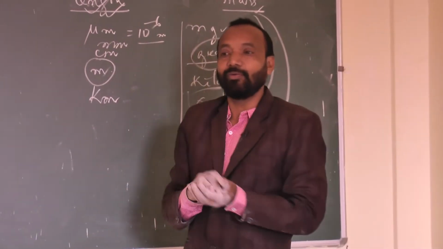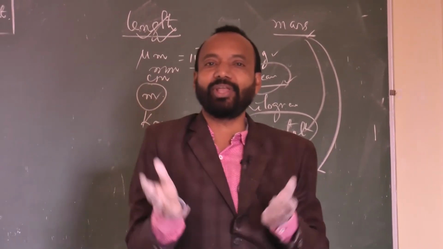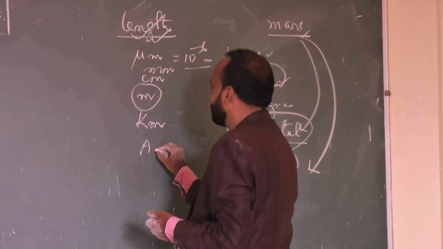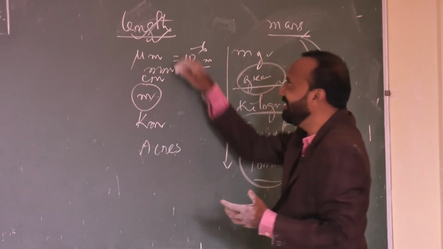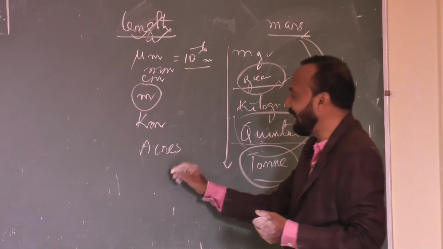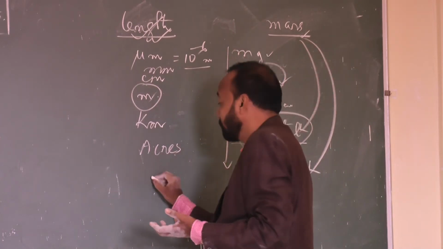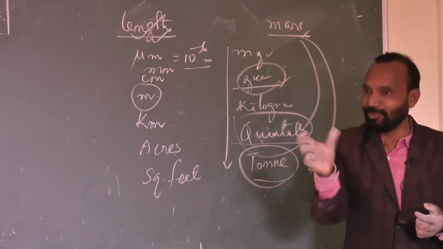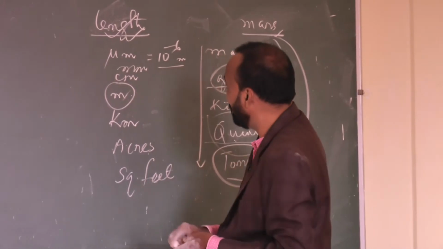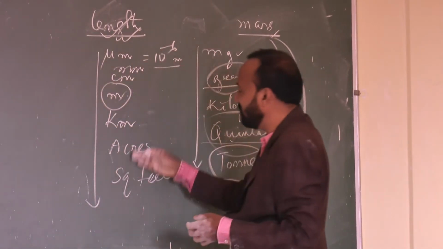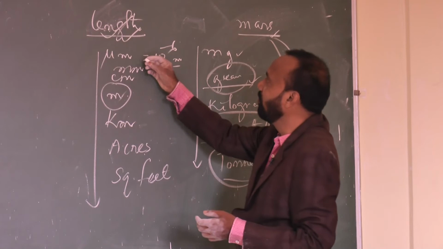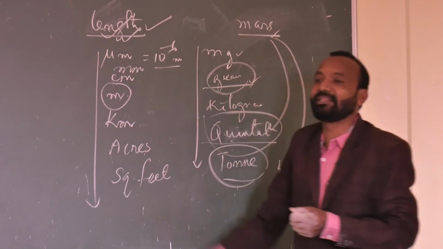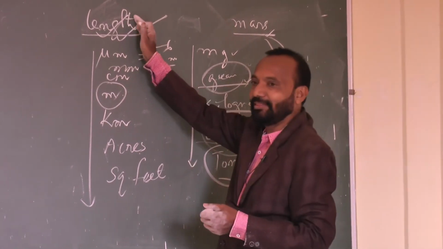Suppose I want to purchase some land. Suppose I am staying in Bhubaneswar for a long time, so I want to purchase land. So, acres. An acre is also a standard used to measure area. Acre, square feet. These lands are available in square feet: this much square foot, this much amount. So miles, acres, square foot, these are all standards of measurement for quantities like length.